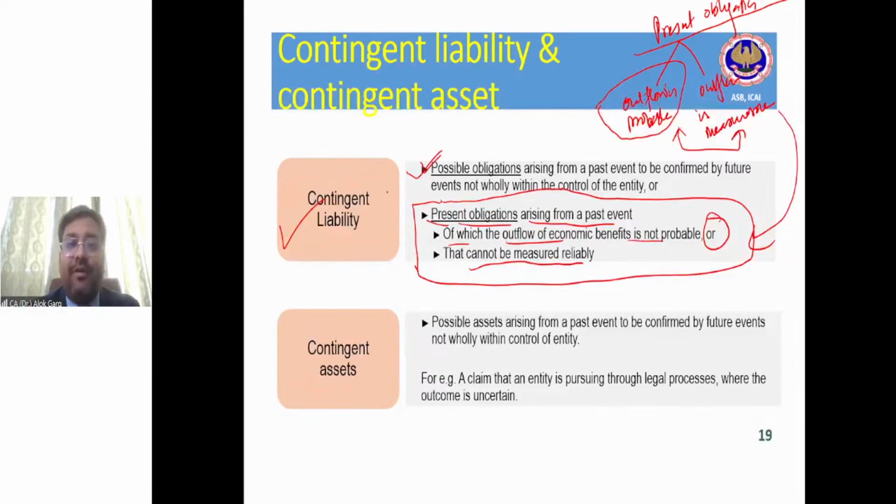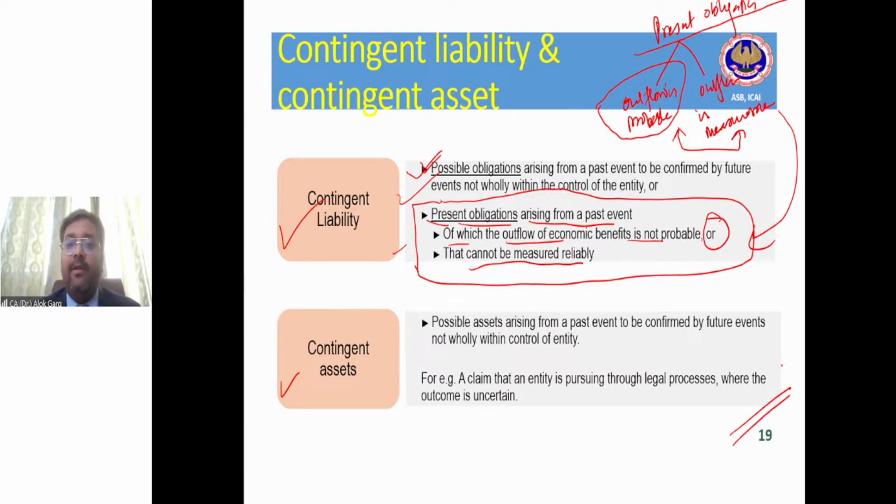We discussed contingent liability, possible obligation, present obligation, right? And let's discuss contingent asset. What is meant by contingent asset? First of all, there is a difference between asset and contingent asset. When I'm talking about contingent asset, I'm only talking about disclosure. Something which is contingent is going to be disclosed. But if it becomes 95% certain, means virtually certain, then the asset will be recognized.